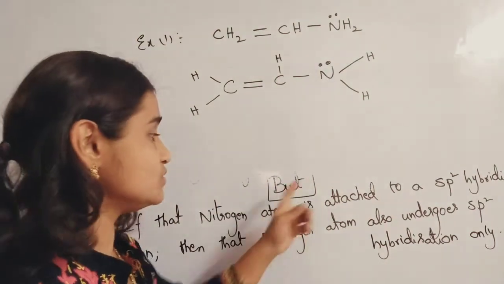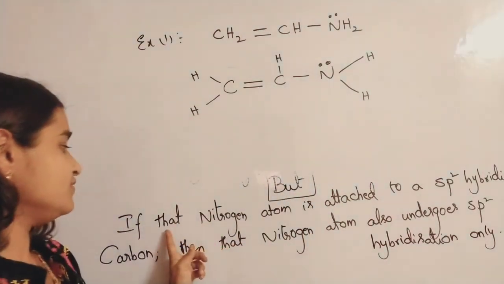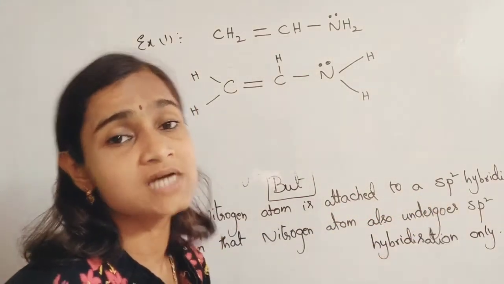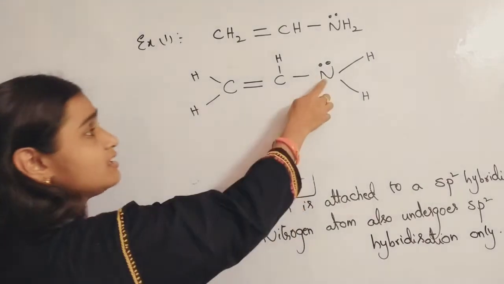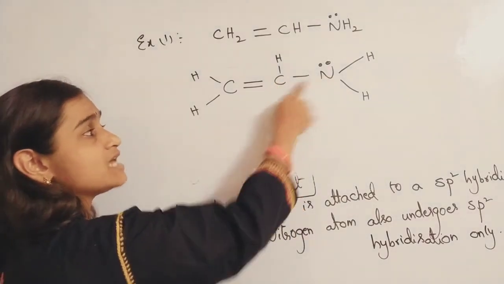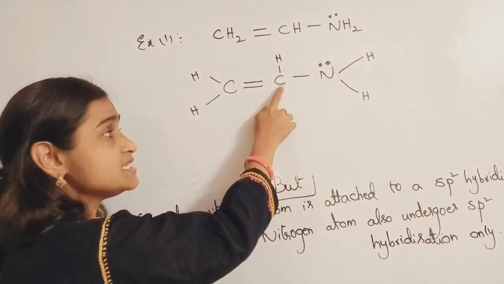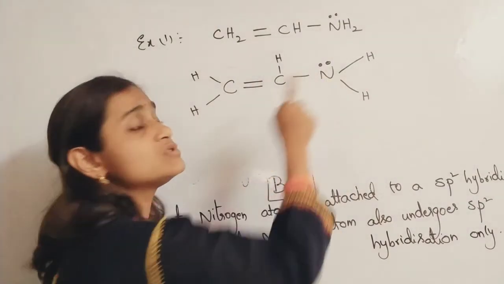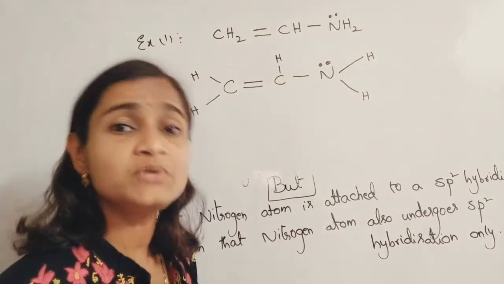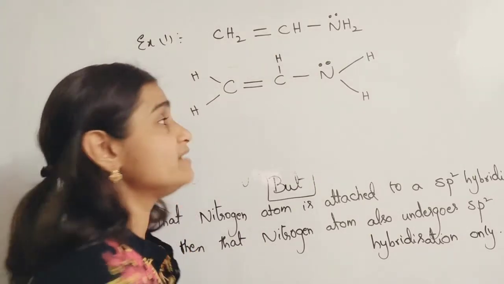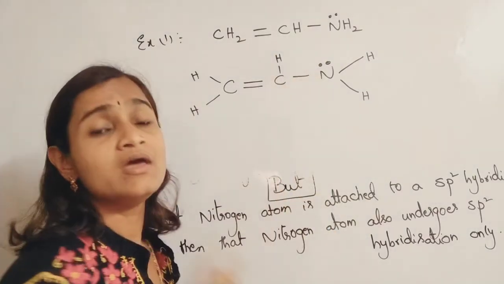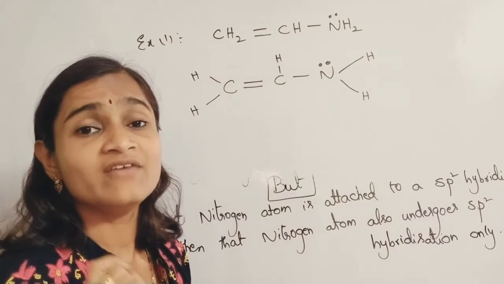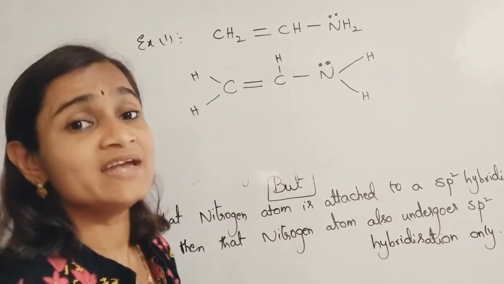What I said in the note point: if the nitrogen atom is attached to an sp2 hybridized carbon, we have to check the carbon atom attached to nitrogen. If this carbon atom is sp2 hybridized, then this nitrogen also shows sp2 hybridization, and this lone pair of electrons does not involve in hybridization. Every one of us has to understand that point carefully.